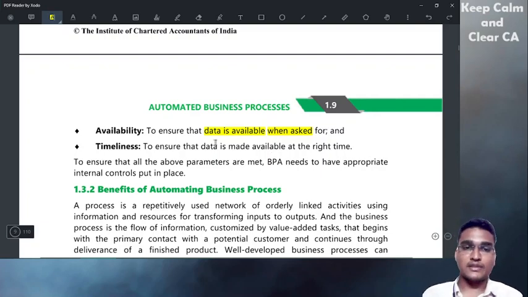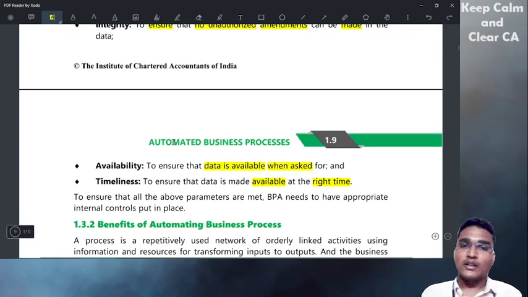And timeliness: ensure that data is made available at the right time. Whenever we ask for some information, it should be given immediately, or if it takes time, it should take a reasonable time. It should not delay. If you want data today and the data comes after one week, there is no use, right? So timeliness should be maintained.